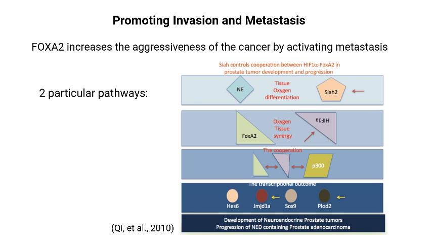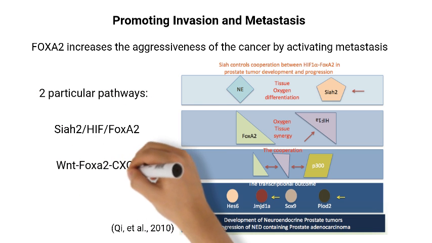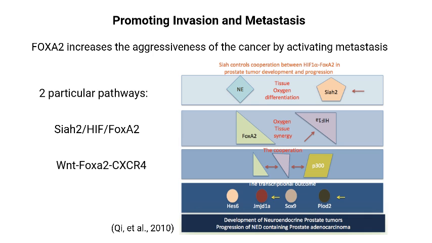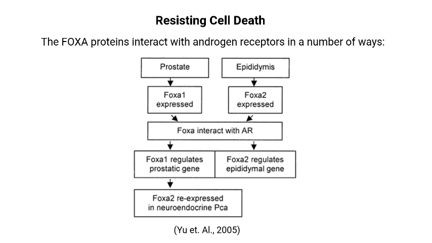Studies have indicated that FOXA2 also participates in the SIAH2-HIF-FOXA2 and Wnt-FOXA2-CXCR4 pathways, which both result in the successful ability of the cancer to metastasize, particularly to the bones. This is a further comment on how FOXA2 increases the aggressiveness of the cancer and acquires yet another hallmark, activating metastasis. Lastly, it provides the cancer the ability to avoid apoptosis through affecting its interactions with androgen receptors and therefore promotes the resistance of cell death.